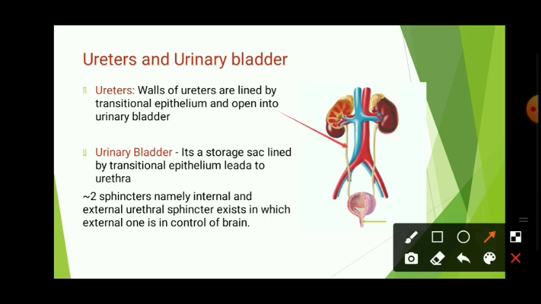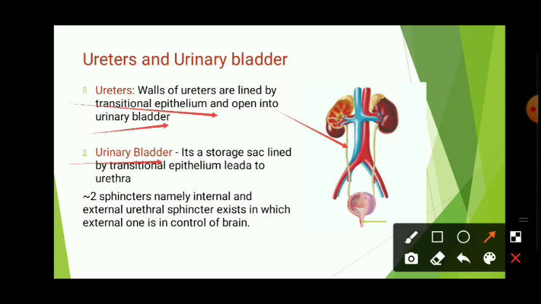These are the ureters. Just now I said about it. Ureters' walls are lined by transitional epithelium, and they open into the urinary bladder. Transitional epithelium means they have a layer of cells which are unequal. You have already learned about the types of epithelium in the first year, so remember them.